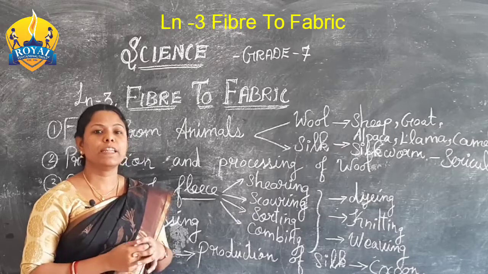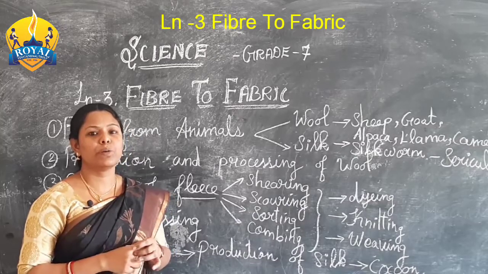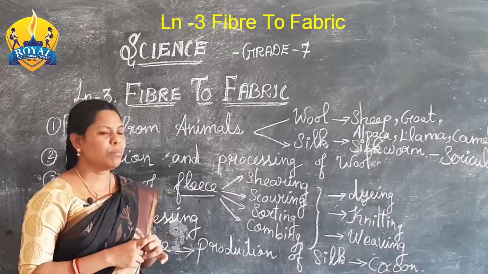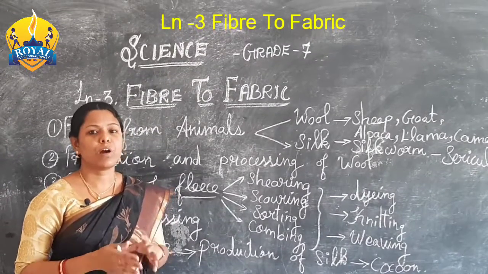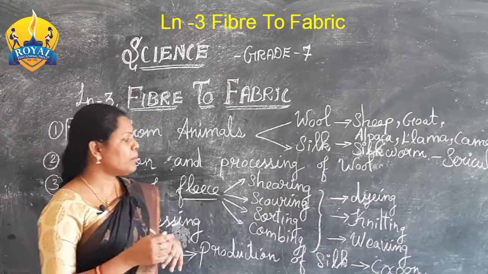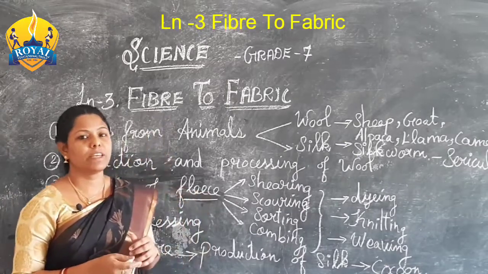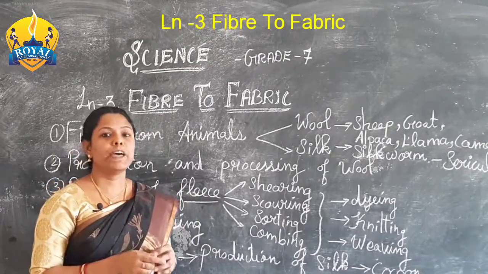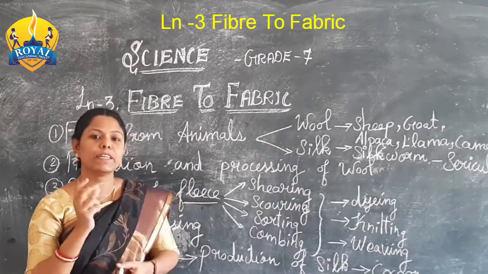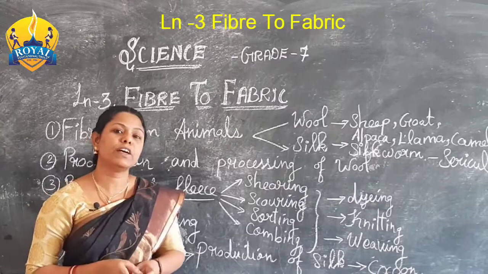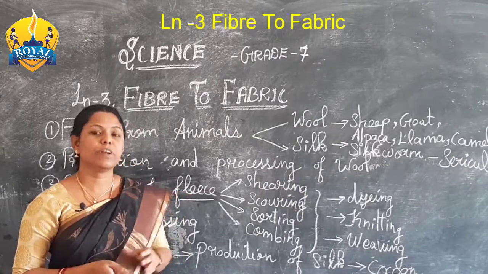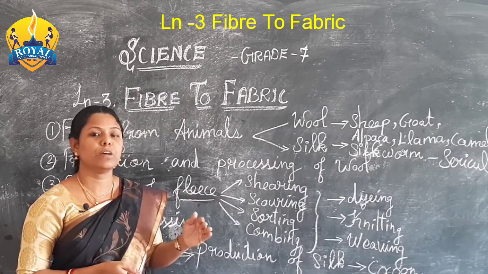But some cockroaches or insects may come and damage our cloths. To prevent damage from insects, we put mothballs, white mothballs. The mothballs prevent cockroaches and insects from damaging the cloth.